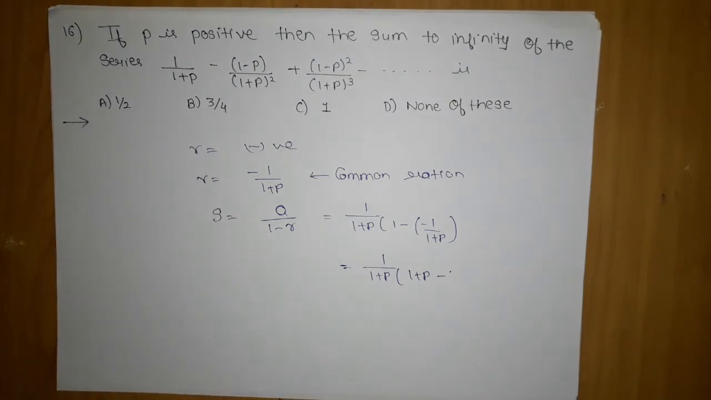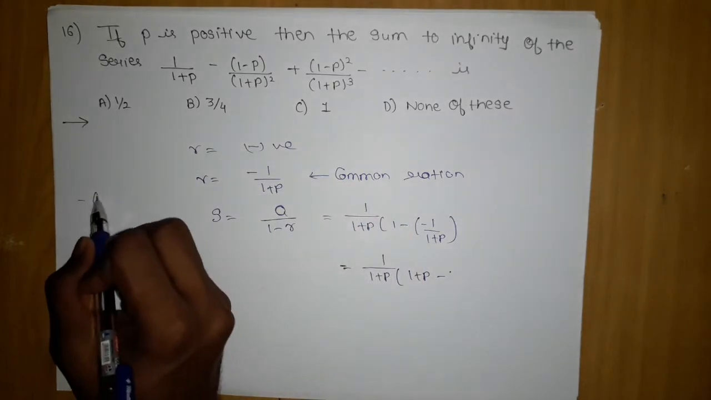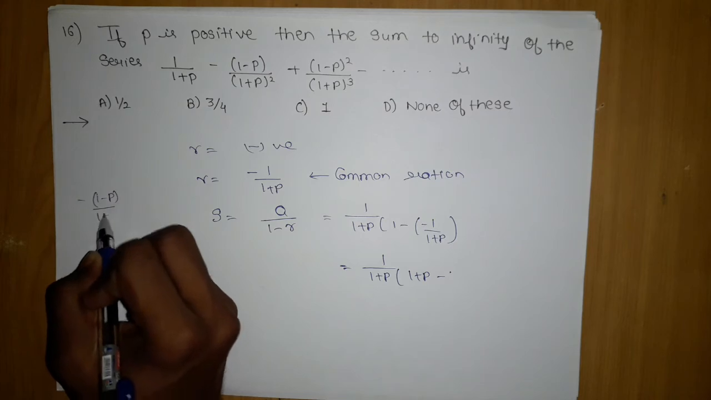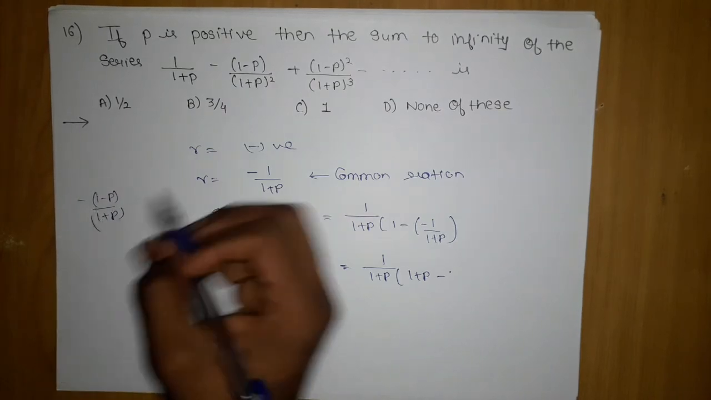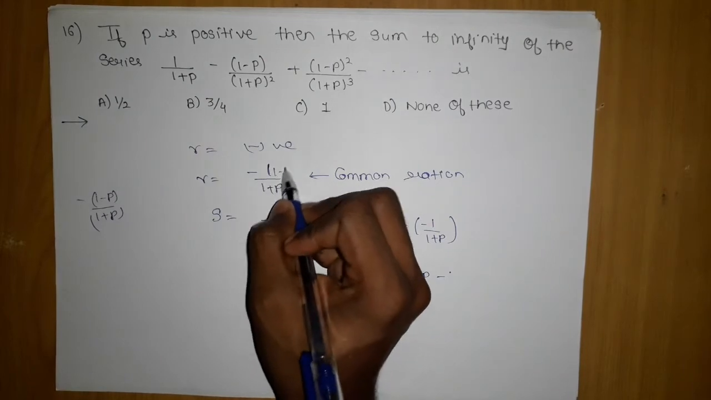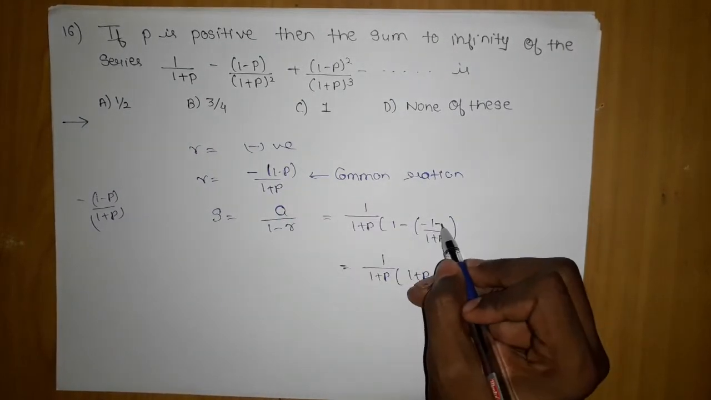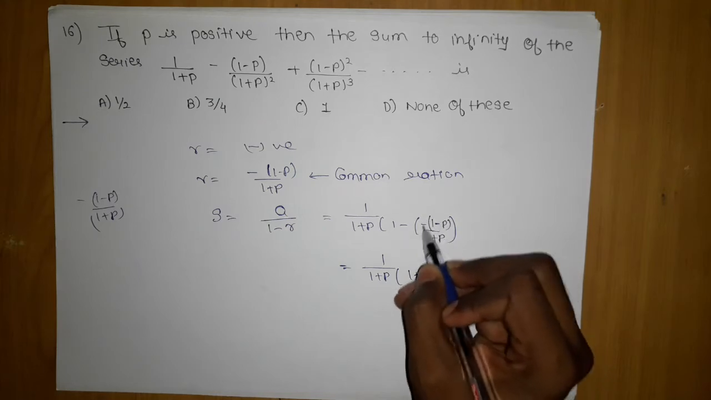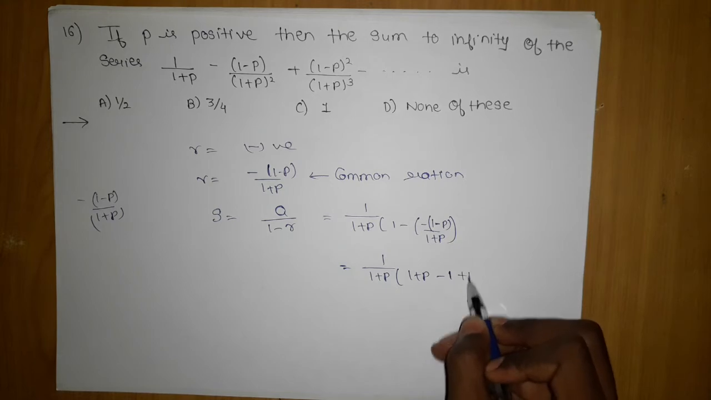Wait, have we made any mistake or what? If I divide this, I have minus 1 minus P upon 1 plus P. Sorry, we are not having 1 minus P upon 1 plus P as... this is our common ratio. We will substitute here 1 minus P. The moment I substitute here I will have minus 1 plus P.